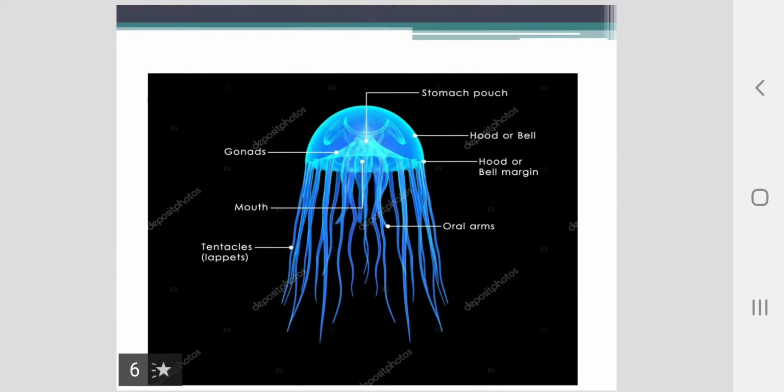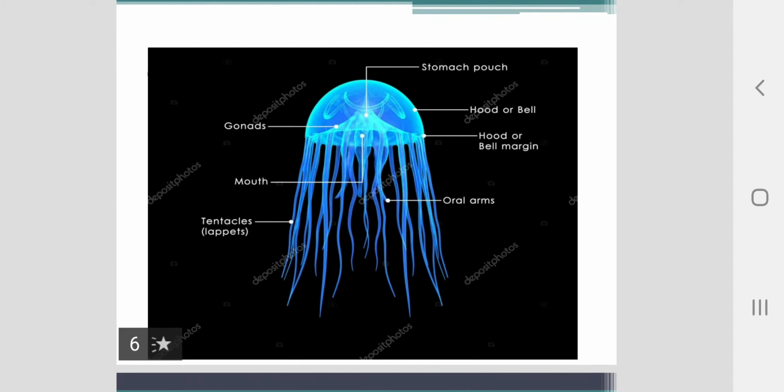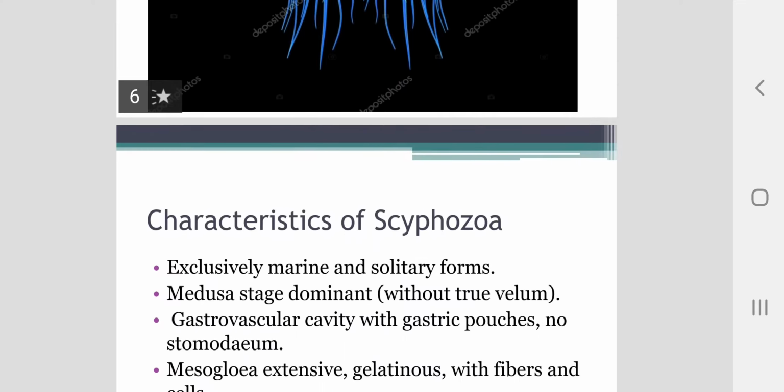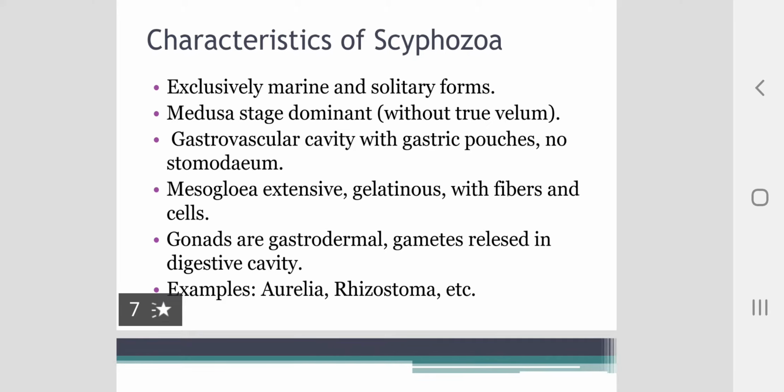Next class is Scyphozoa, the representative animal of this class is jellyfish, as shown in this picture. The characteristics of class Scyphozoa are that these are exclusively marine and solitary forms. Medusa stage is dominant without true velum. Gastrovascular cavity with gastric pouches and no stomodium. Mesoglea is extensive, gelatinous with fibers and cells. Gonads are gastrodermal. Gametes are released in the digestive cavity. Example, Aurelia, Rhizostoma.